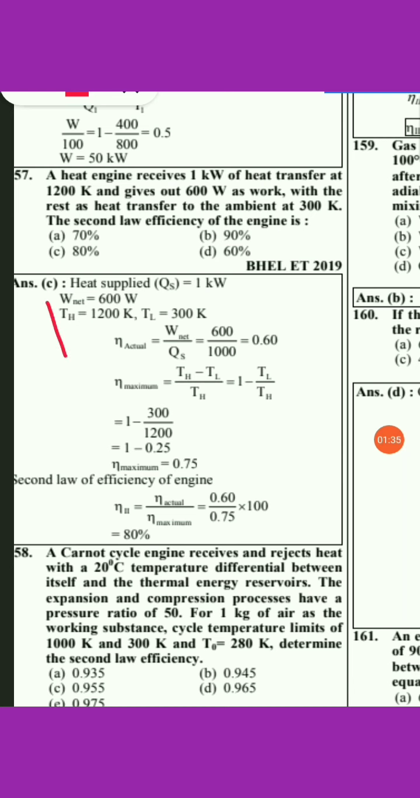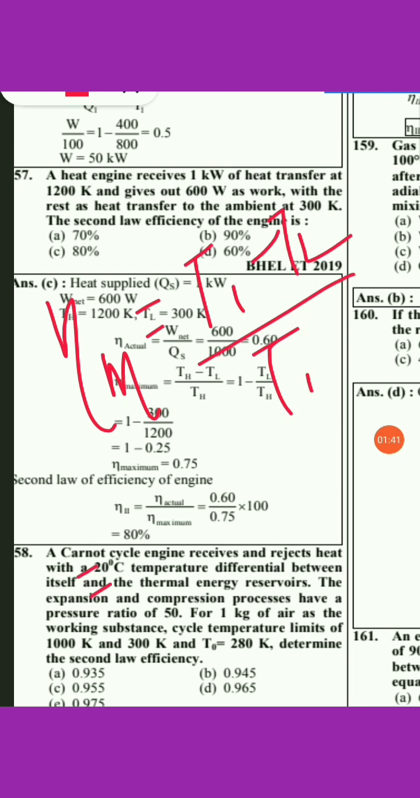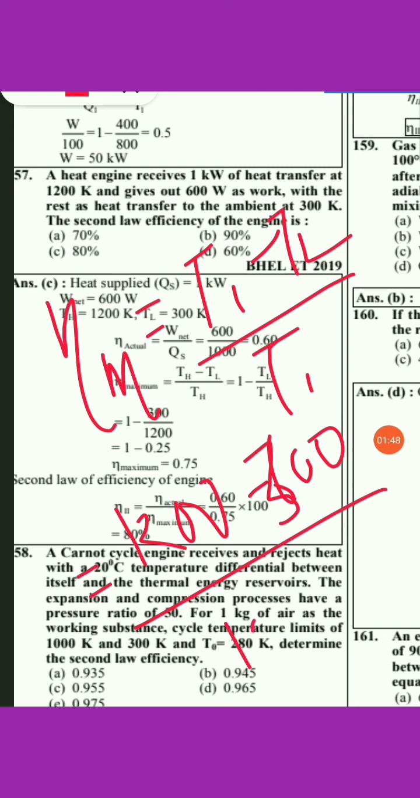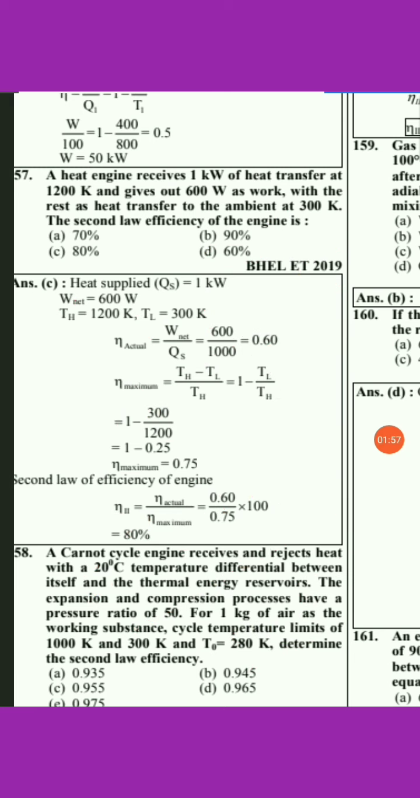So first of all you will find out the maximum efficiency, that is the Carnot efficiency, that is (T1 minus T2) upon T1, where T1 is the higher side temperature, that is (1200 Kelvin minus 300 Kelvin) upon 1200 Kelvin. So it comes out to be 9 by 12, that is 0.75. The eta maximum is 0.75.